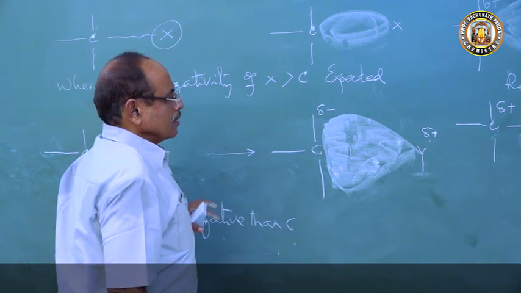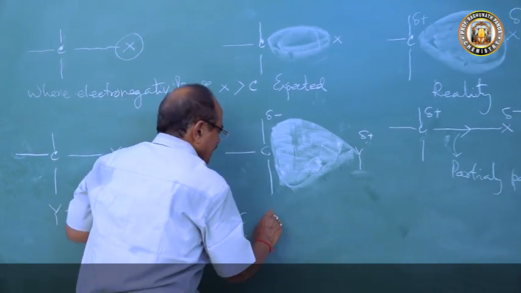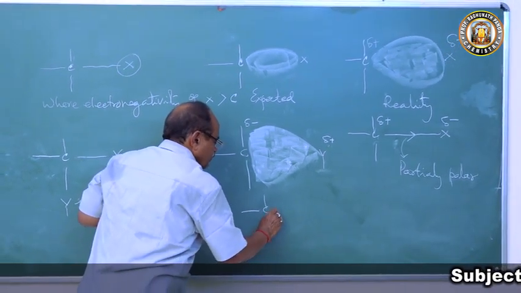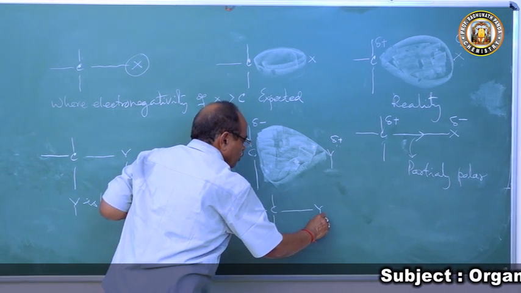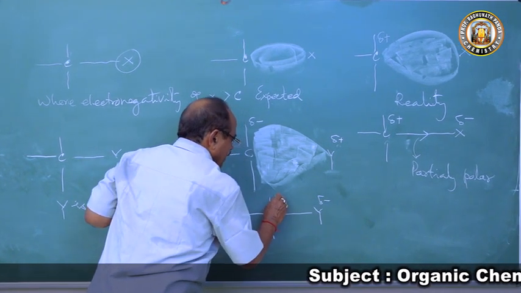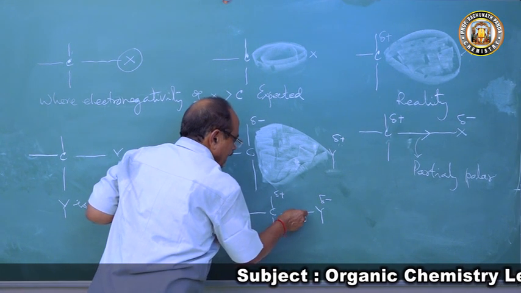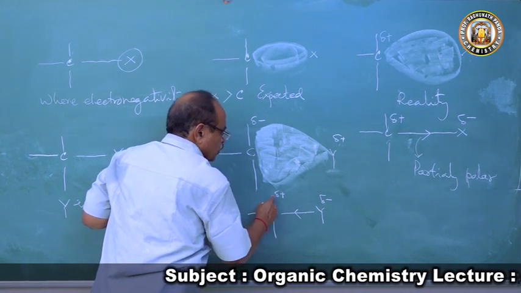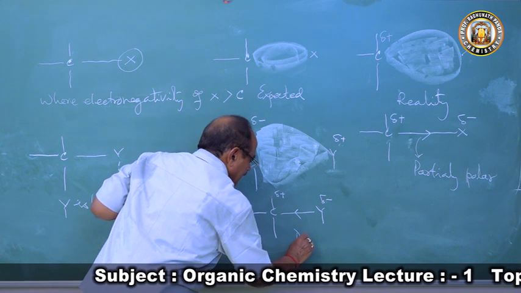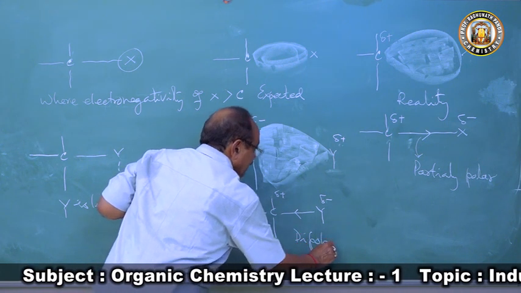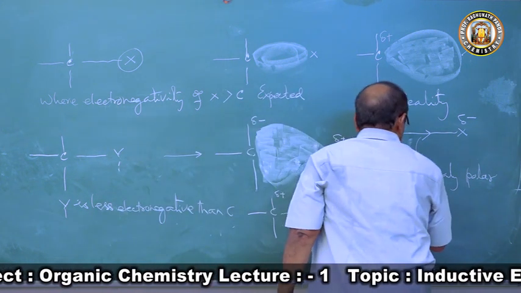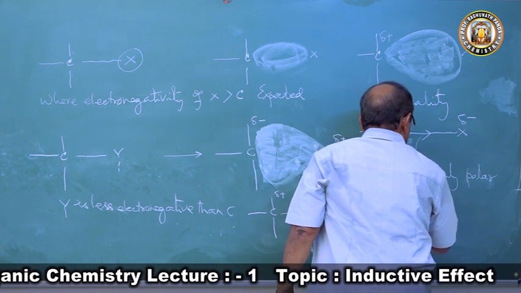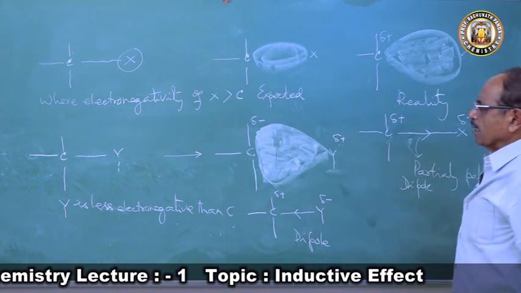So this bond, which was purely covalent, will not be covalent. Here there is a delta negative charge and a delta positive charge. So two poles are existing. This is a dipole and this is also a dipole. So polarity is there inside the molecule.